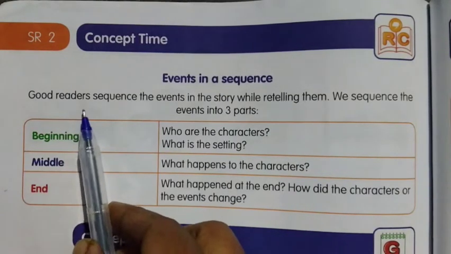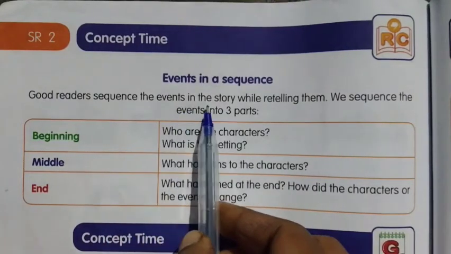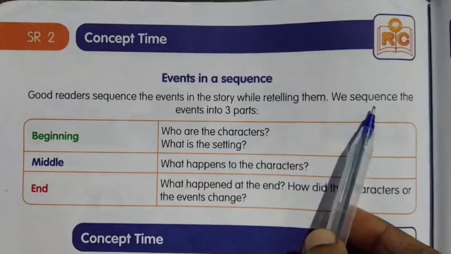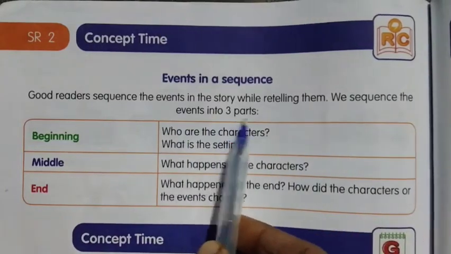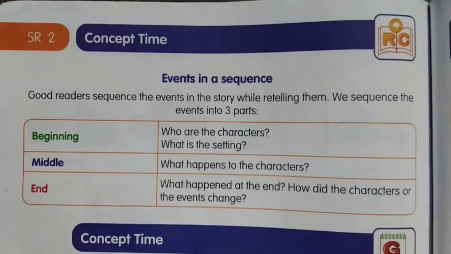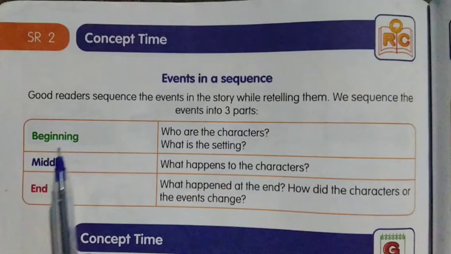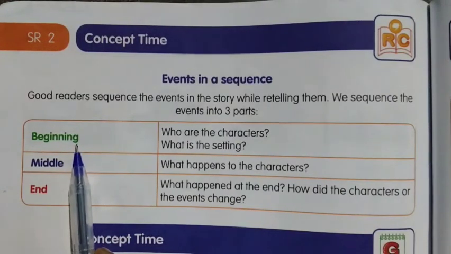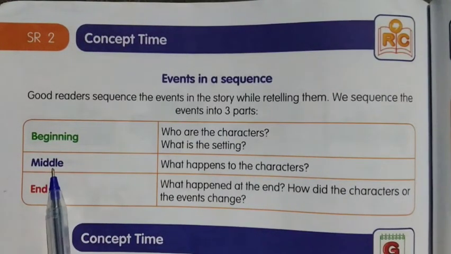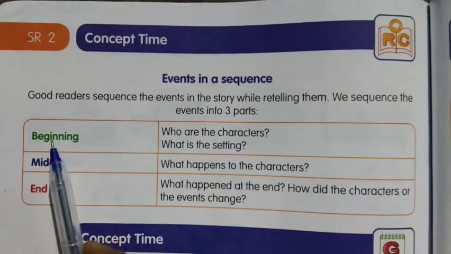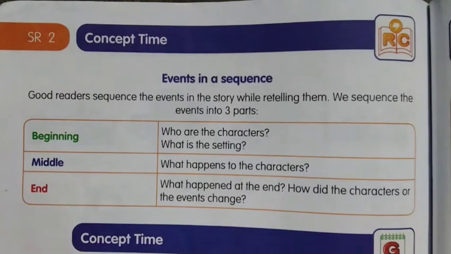Good readers sequence the events in the story while retelling them. We sequence the events into 3 parts. How many parts? 3 parts. In the 3 parts, we're going to sequence the events. First one, beginning. Next, middle. Finally, end. These are the 3 parts. We're going to sequence the events.